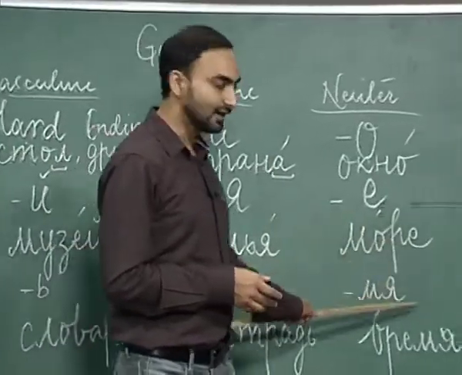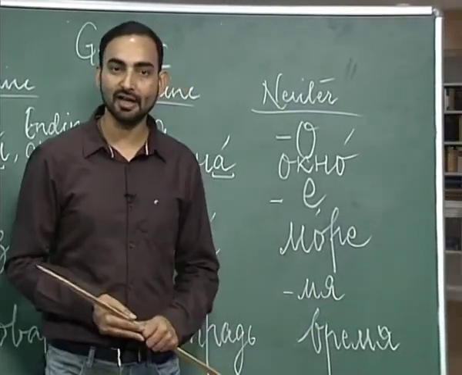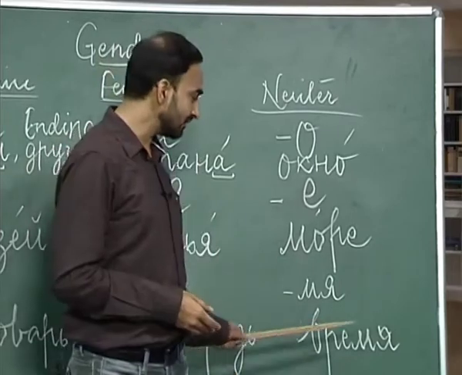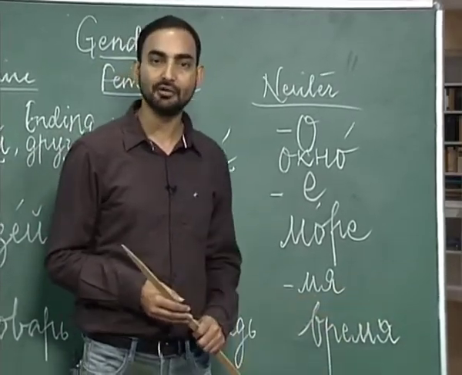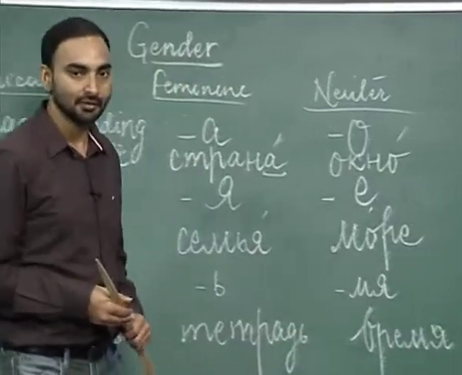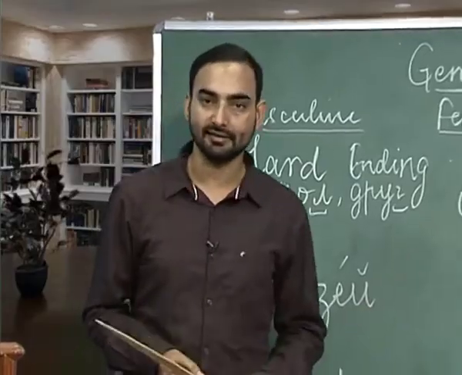And the last ending we have learned today is mya. Mya ending nouns are neuter gender nouns like vremya, semya, plemya. There are only a few nouns with mya ending. We will be doing more words with these endings in the exercises.